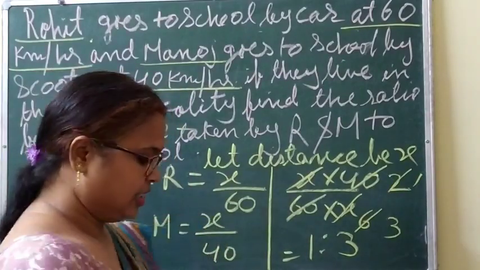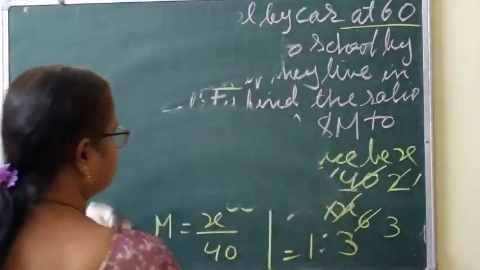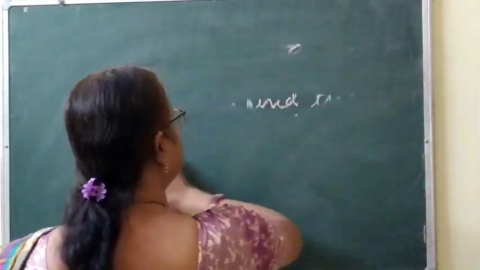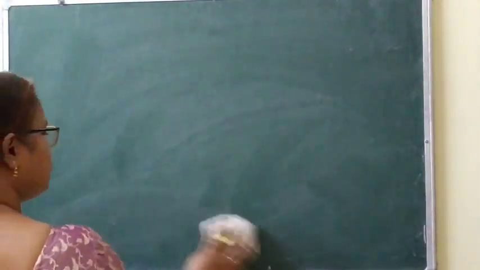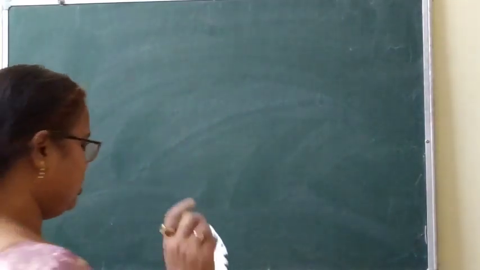Now the next question. Always remember this formula is very important: distance is equal to speed into time, and time is equal to distance by speed.